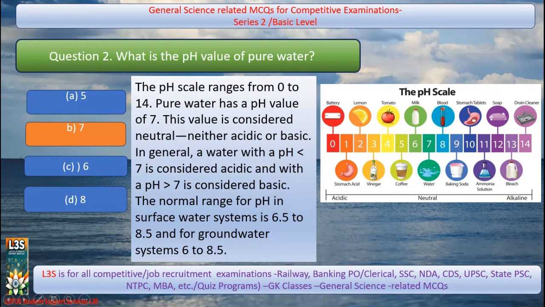Milk 6, tomato 4, lemon 2, vinegar 3, stomach acid 1, battery 0. Our blood pH value is 8, baking soda it is 9, then drain cleaner it is 14, soap it is 12, and so on.